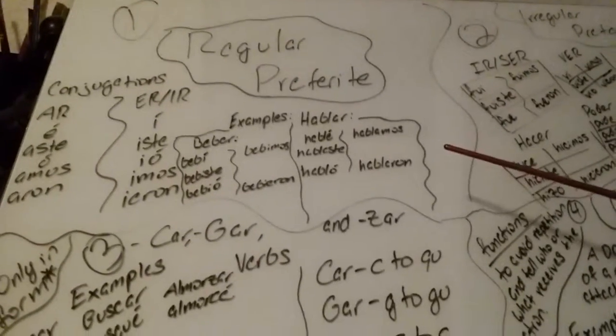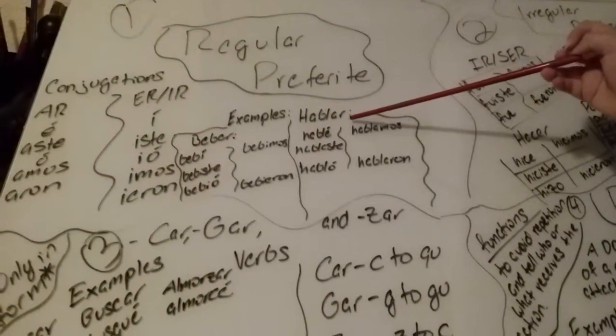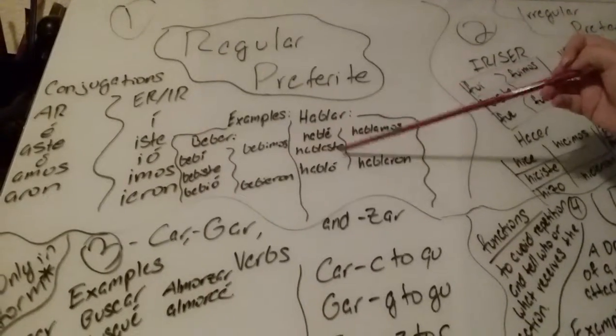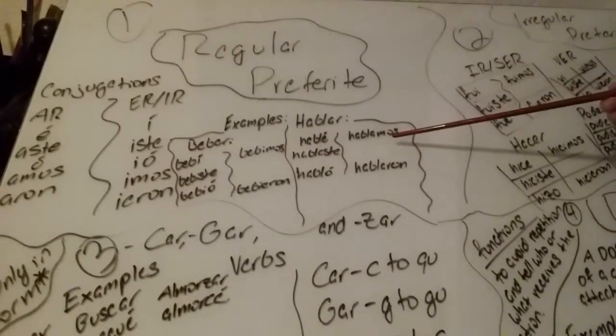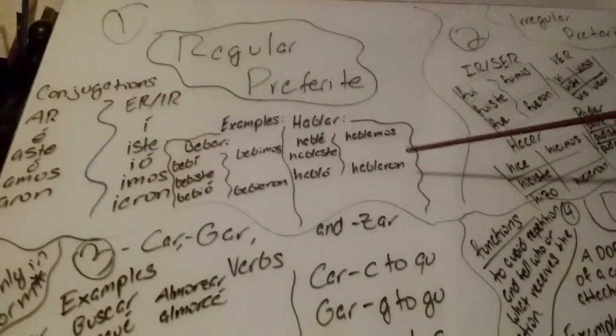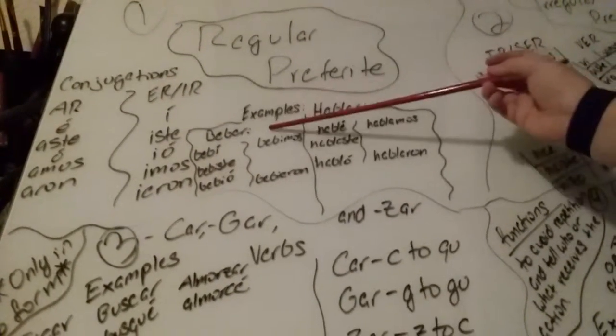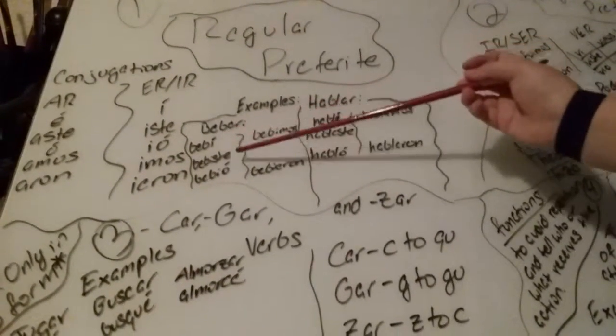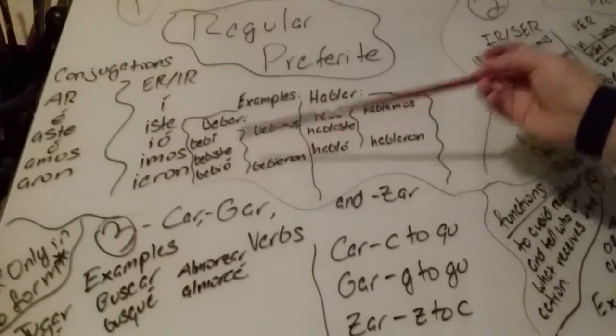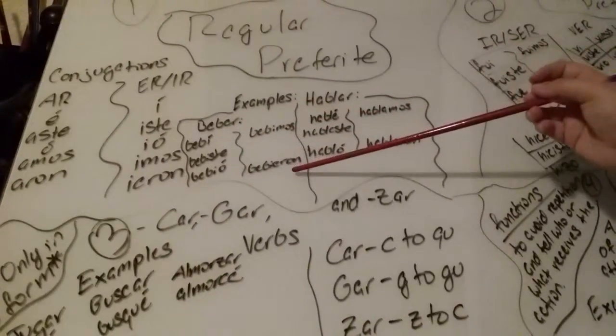Some examples are hablar. The conjugations are hablé, hablaste, habló, hablamos, and hablaron. For beber, it'd be bebí, bebiste, bebió, bebimos, and bebieron.